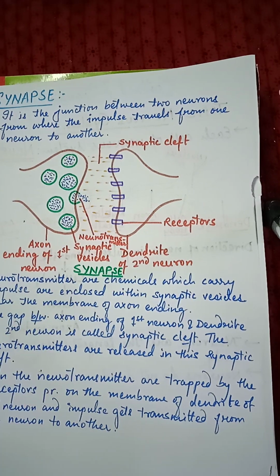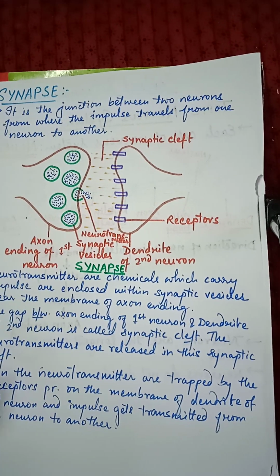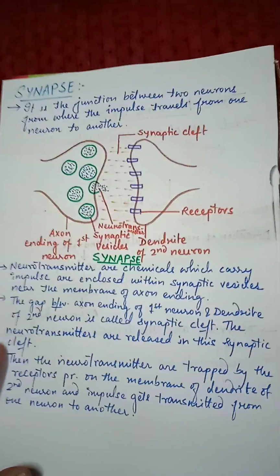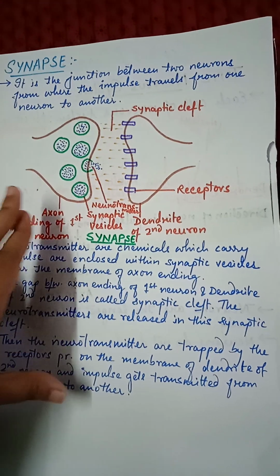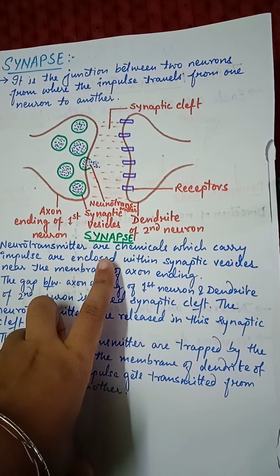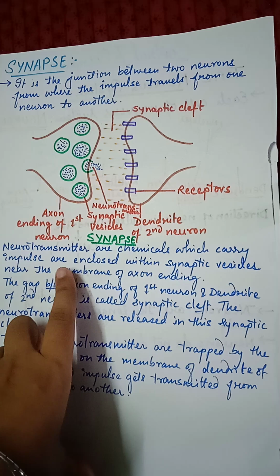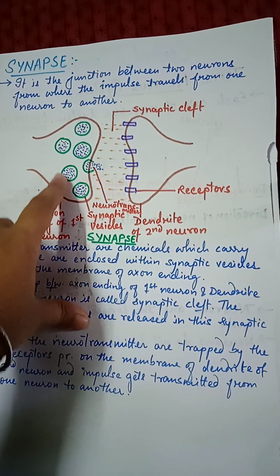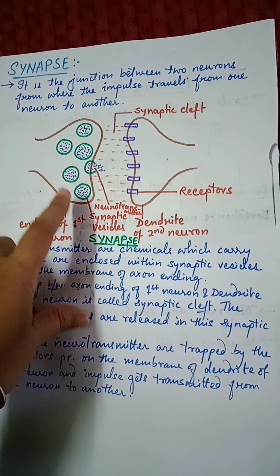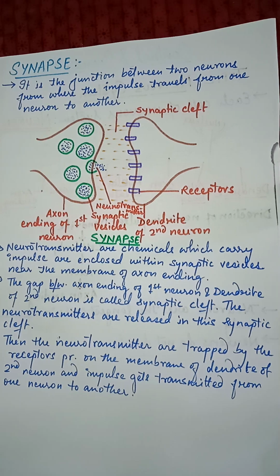Now, how is the impulse traveling? First, the neurotransmitters are the chemicals that carry the impulse, and these are enclosed within the synaptic vesicle. Impulse is present in these neurotransmitters.